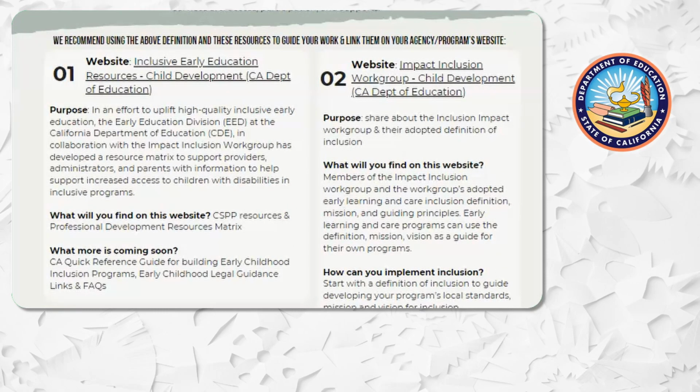Now, let's go back to the flyer and check out the second resource listed, which is website 2, Impact Inclusion Work Group, also located on the Child Development section of the California Department of Education's website. The purpose of this resource is to share about the Impact Inclusion Work Group and view their adopted definition of inclusion. Now we're going to click on the link to preview the website.